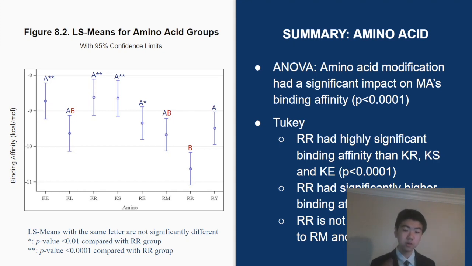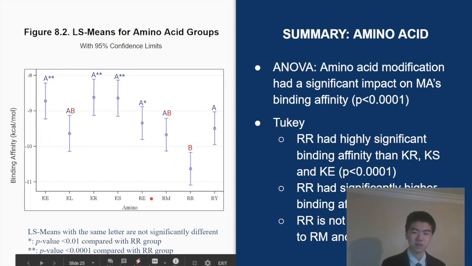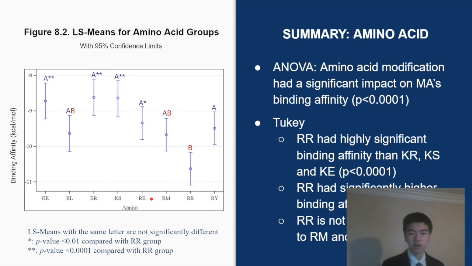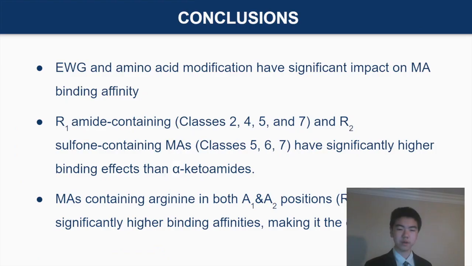We see that there are no significant differences among these 7 pairings, but the RR amino acid combination is highly significantly different from almost all the pairings. Specifically, it is highly significantly different from the pairings KE, KR, and KS. It is also significantly higher than the RE and RY pairing.